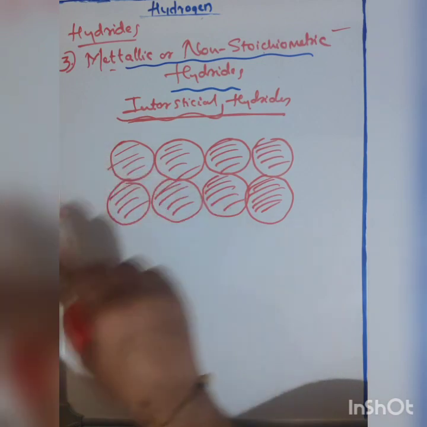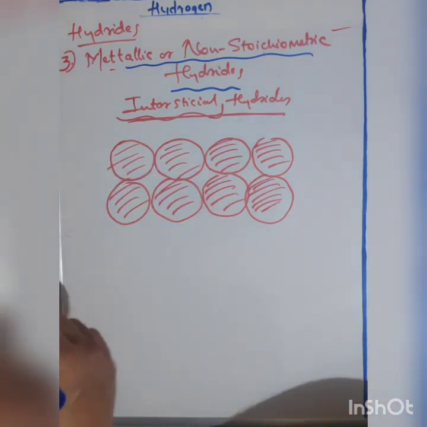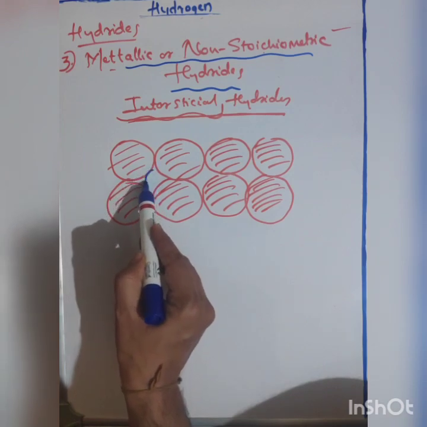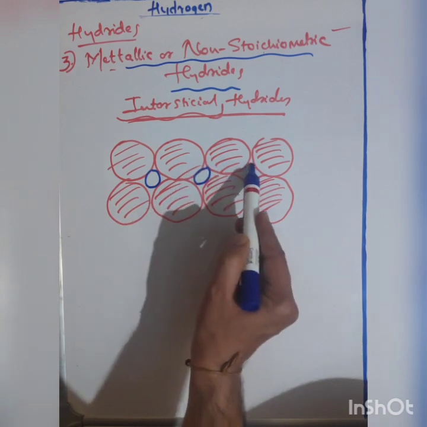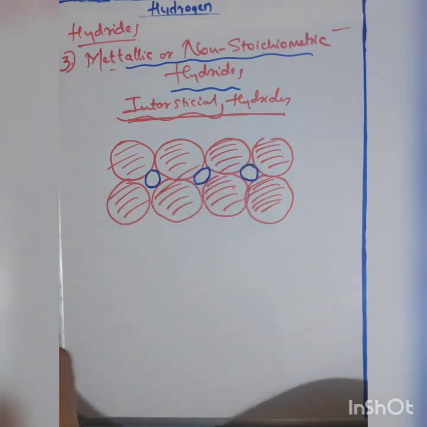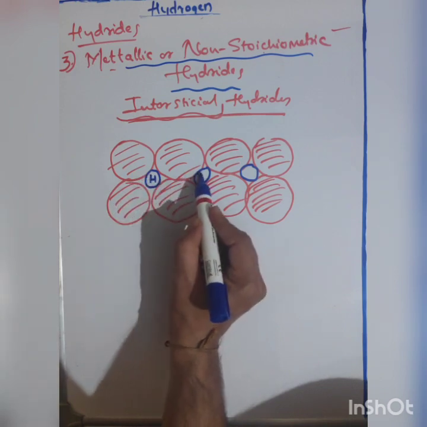These have combined to form one solid, present in the solid state. However, here you can see a large amount of space is left unfilled. In these spaces, hydrogen can be present.